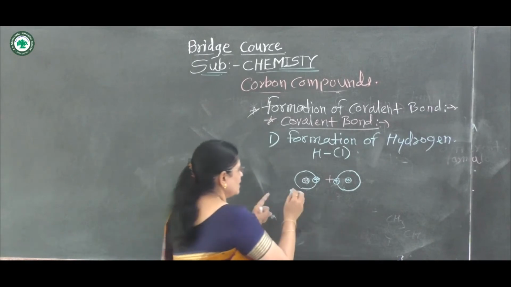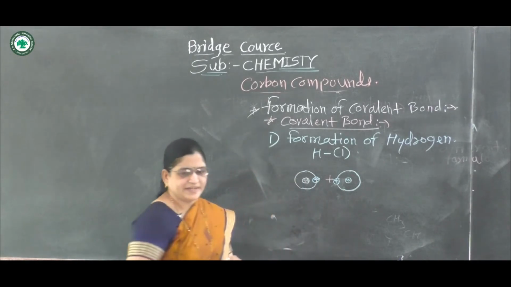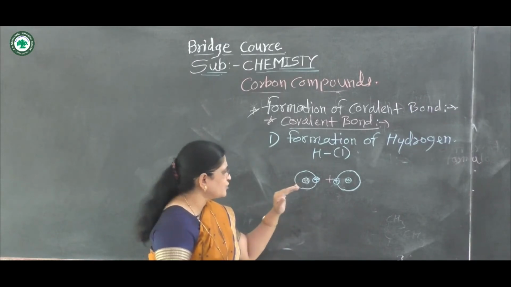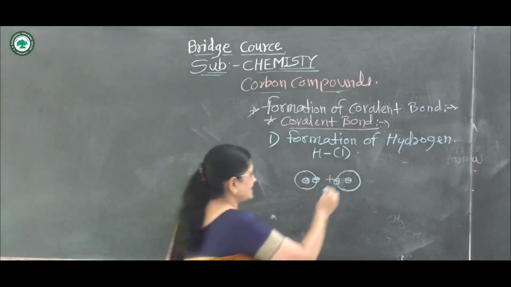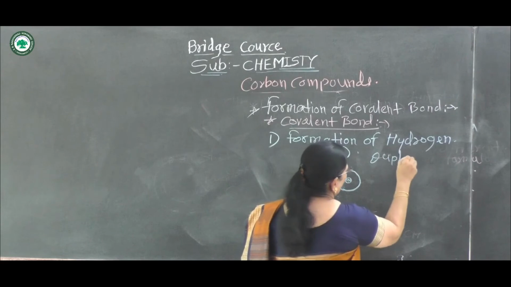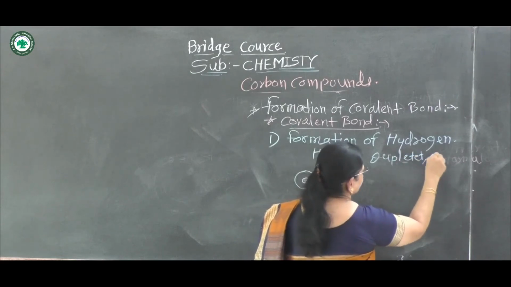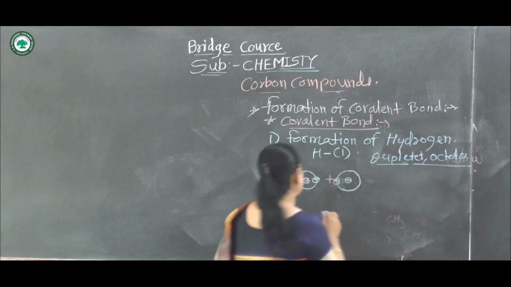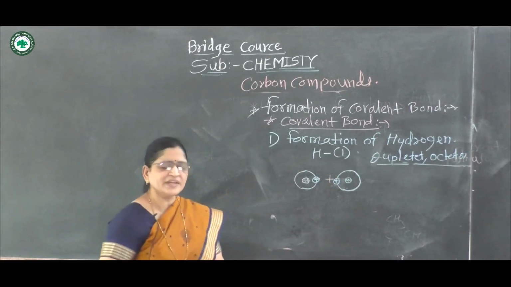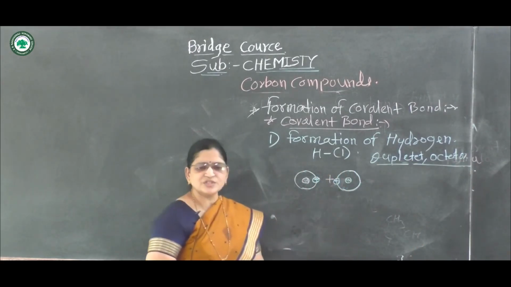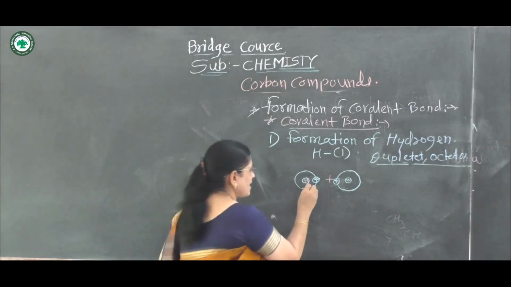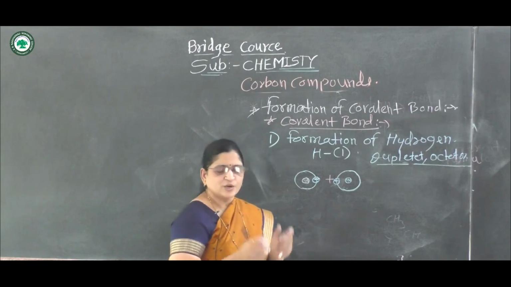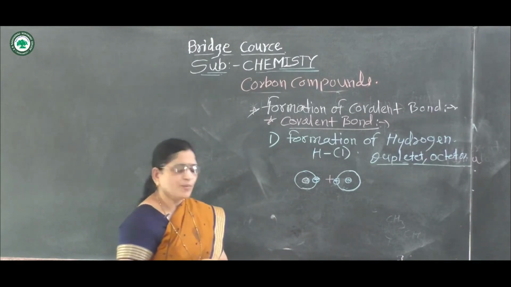For formation of a compound, it is necessary to complete the duplet or octet. Here, each hydrogen has only one electron in its outermost orbit, so it completes its duplet to form the hydrogen molecule.